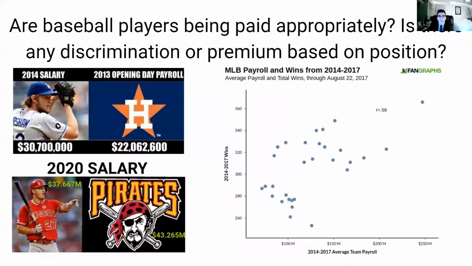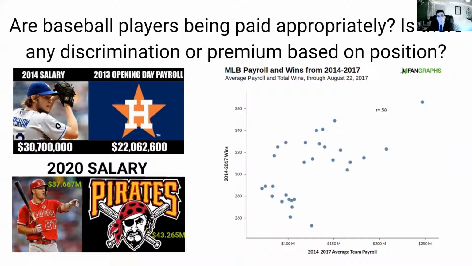That leads us to our research question. Are baseball players actually being paid appropriately? And is there any discrimination or premium based on these positions? You can see here, there are certain players in certain years that actually get paid more. One player gets paid more than the entire payroll of certain teams. It happened once in 2014, and came close again in 2020.